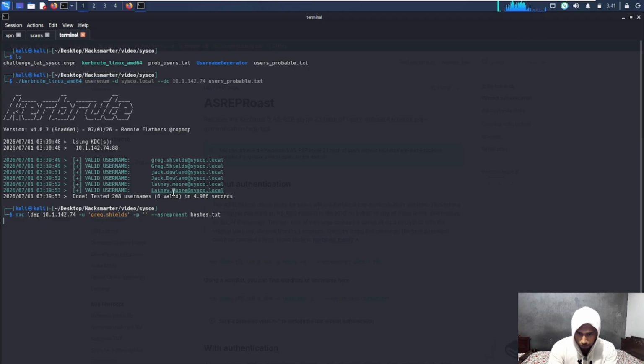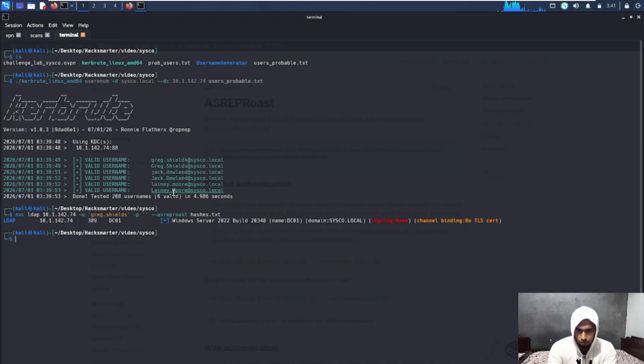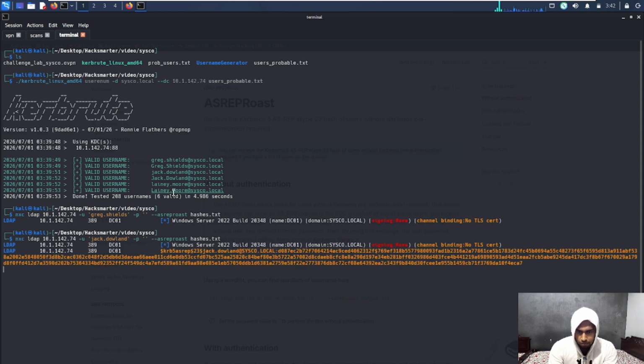Let's see if we have hashes. Okay, we did not get anything. Let's try with all the users. It is very important to see if any user has permissions of AS-REP roasting. Jack.Downwind. Okay, we do get Jack's hash. Guys, we have got a user's hash.